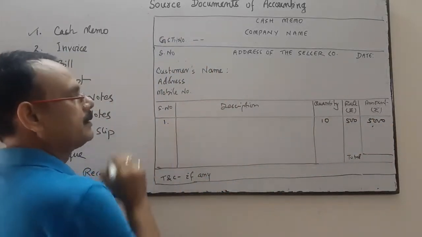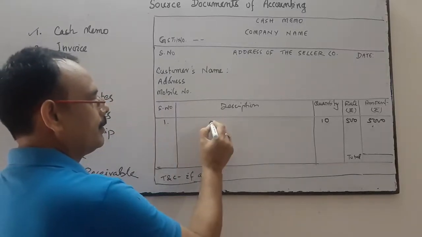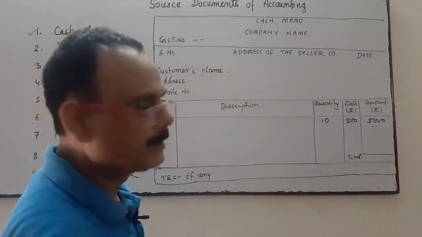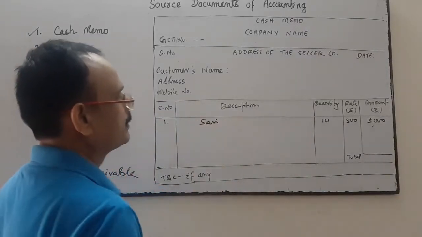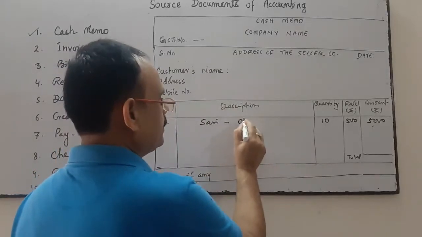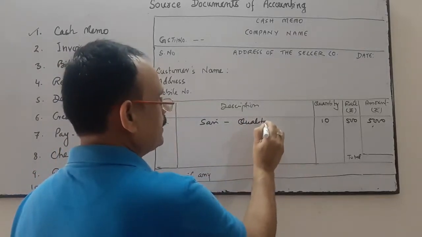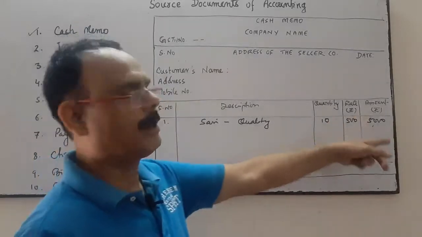Serial number 1, suppose we have a garment shop and sold sari, then we have to write the sari and the quality, which type of quality it is, quantity is what, rate, amount.